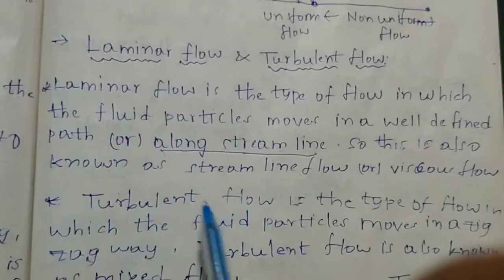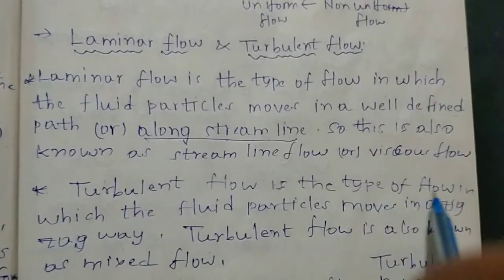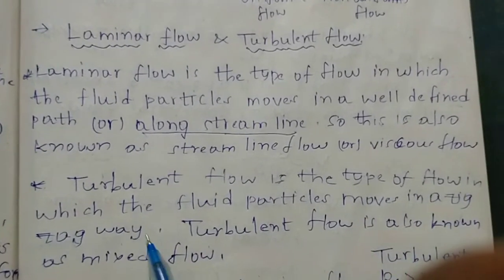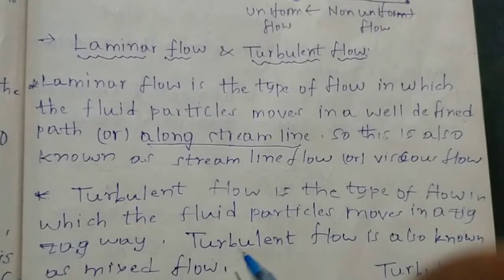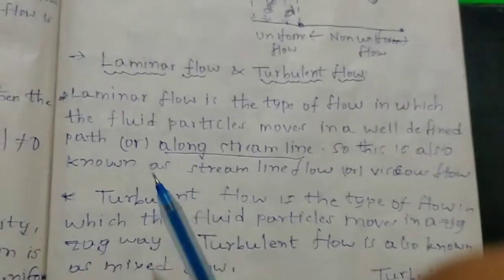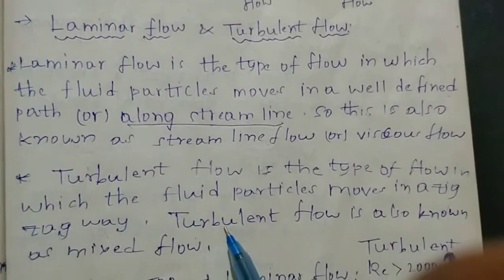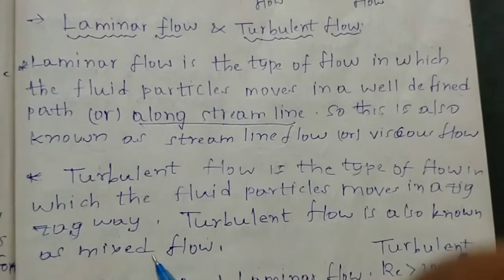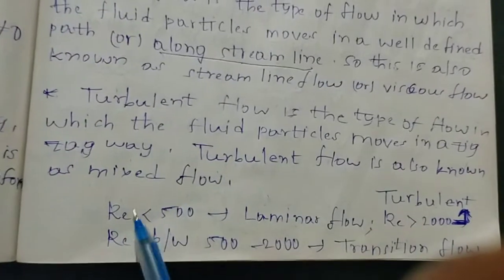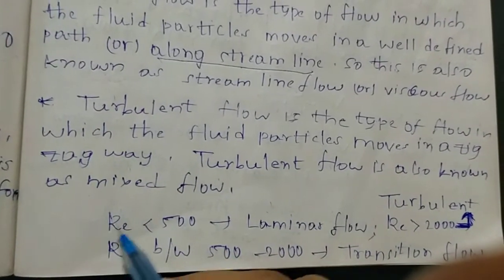Next one, turbulent flow. Turbulent flow is a type of flow in which the fluid particles move in a zigzag way, that means irregular manner. Turbulent flow is also known as mixed flow, and these are very important.